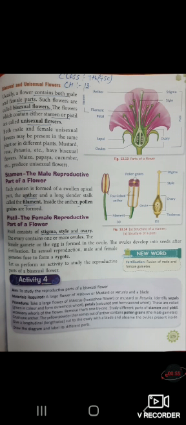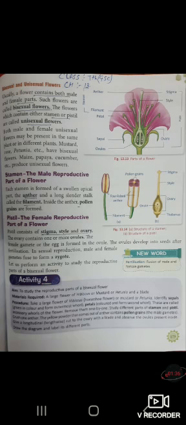The flowers which contain either stamen or pistil, it means they contain either the male reproductive part or the female reproductive part, are called unisexual flowers. Uni means single. If it contains a single part, either male or female, then these flowers are called unisexual flowers. For example, maize and papaya. Examples of bisexual flowers are mustard and rose.